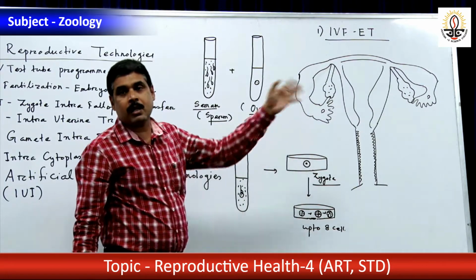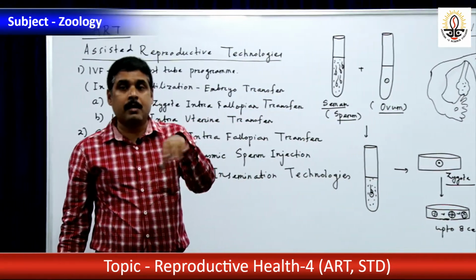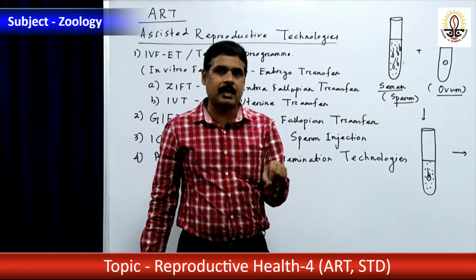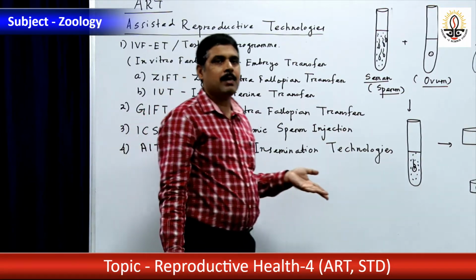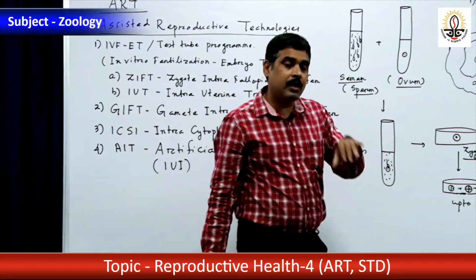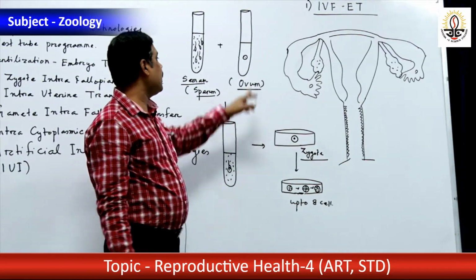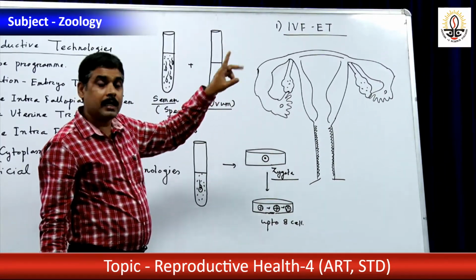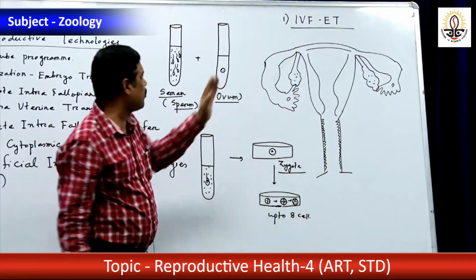It will be placed in the fallopian tube, because you know that whenever the embryo is converted into a blastocyst, at that particular time there will be implantation. So before that there will be no implantation. So here, if the early embryo before 8 cell blastomere is to be implanted, it will be implanted in the fallopian tube, and that is why it is known as ZIFT, zygote intrafallopian transfer.